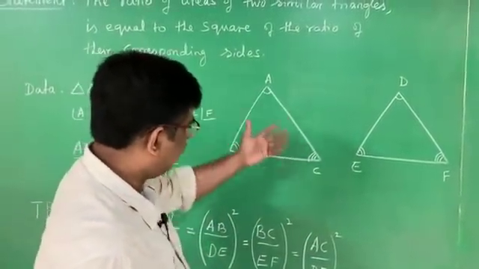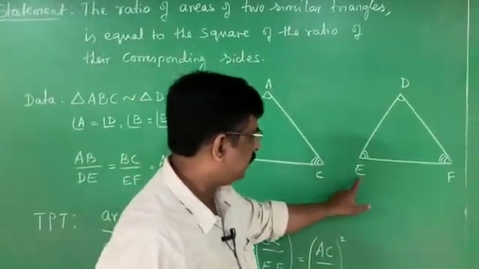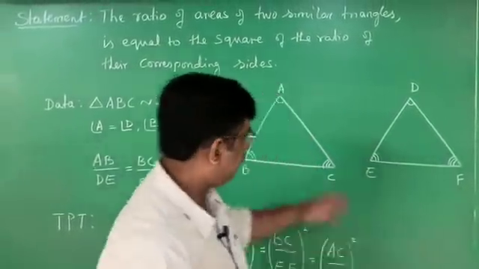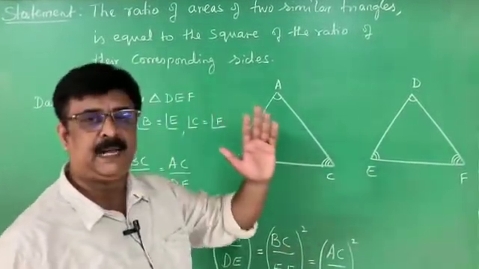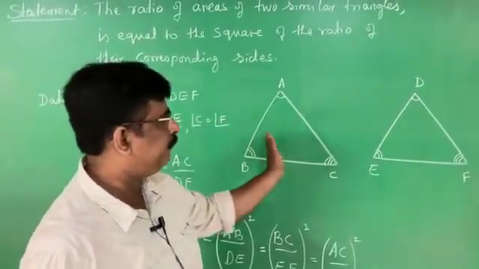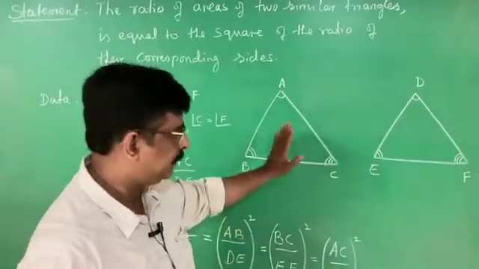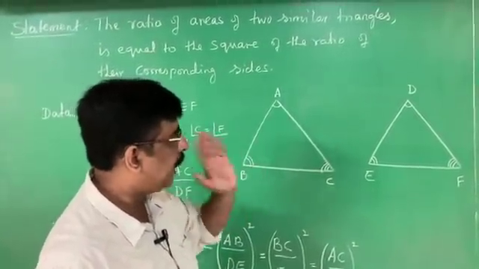Any one side we can take as a base. Here the base is BC. Here the base is EF. But there is no height in this. Therefore, the construction part is we have to draw the altitude. Without altitude, we can't find the area of the triangle in this particular theorem.